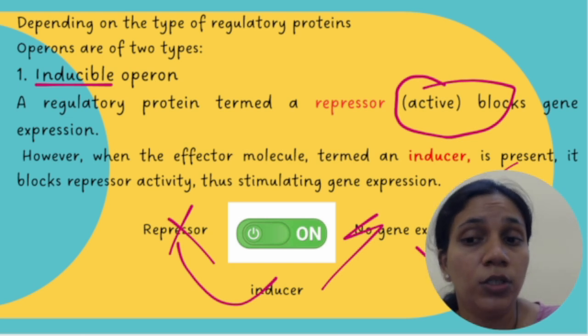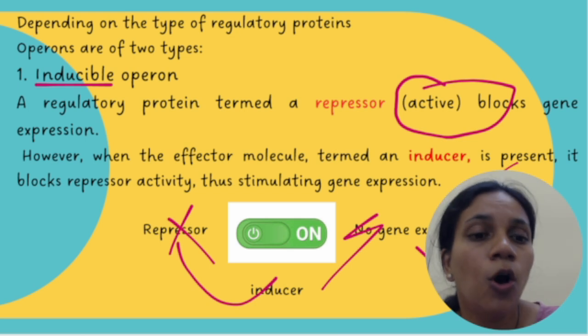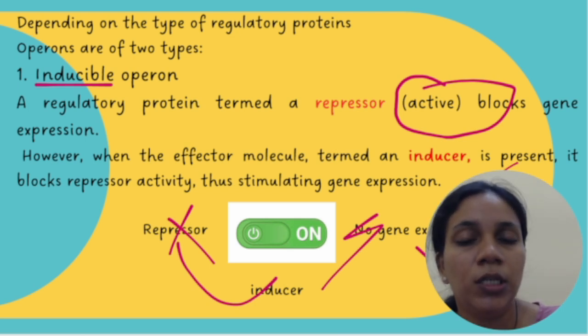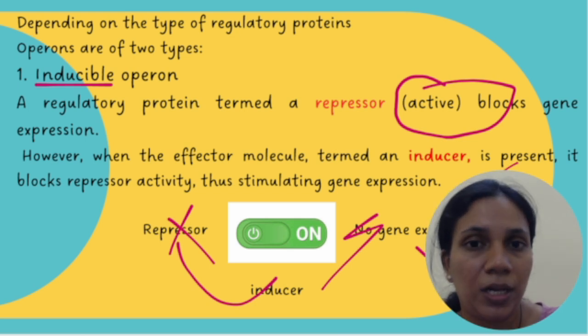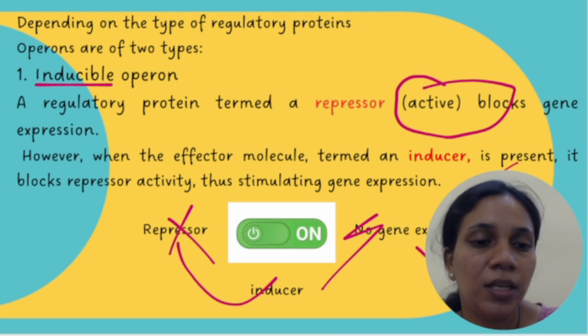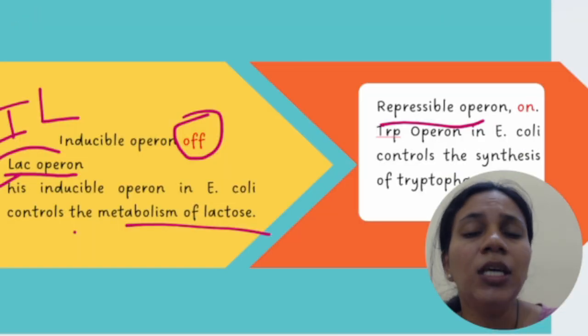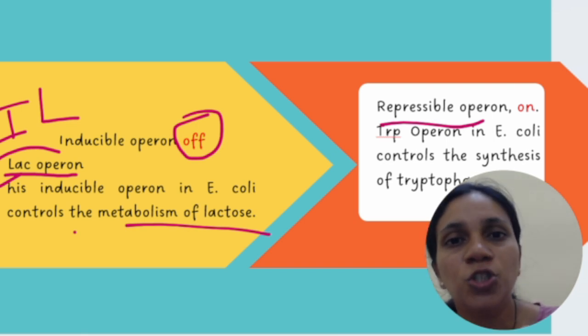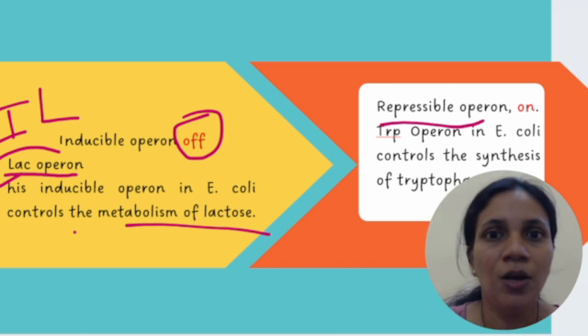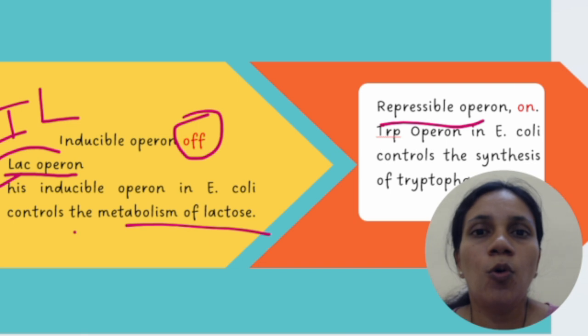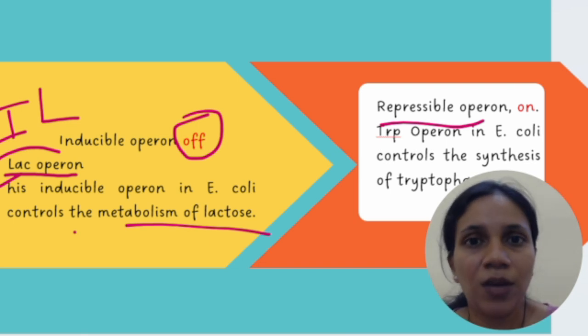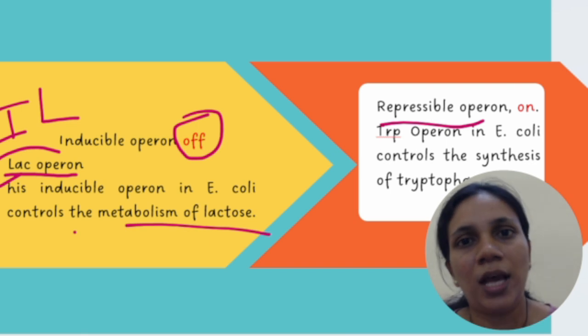When the inducer is on, when the co-repressor is on, all these things should be noted down properly and understood well. And then finally, what is the importance of this operon? This itself can become a short answer for your board exams, where the role of operon is expected. Next time we'll come up with the lac operon and the trp operon.